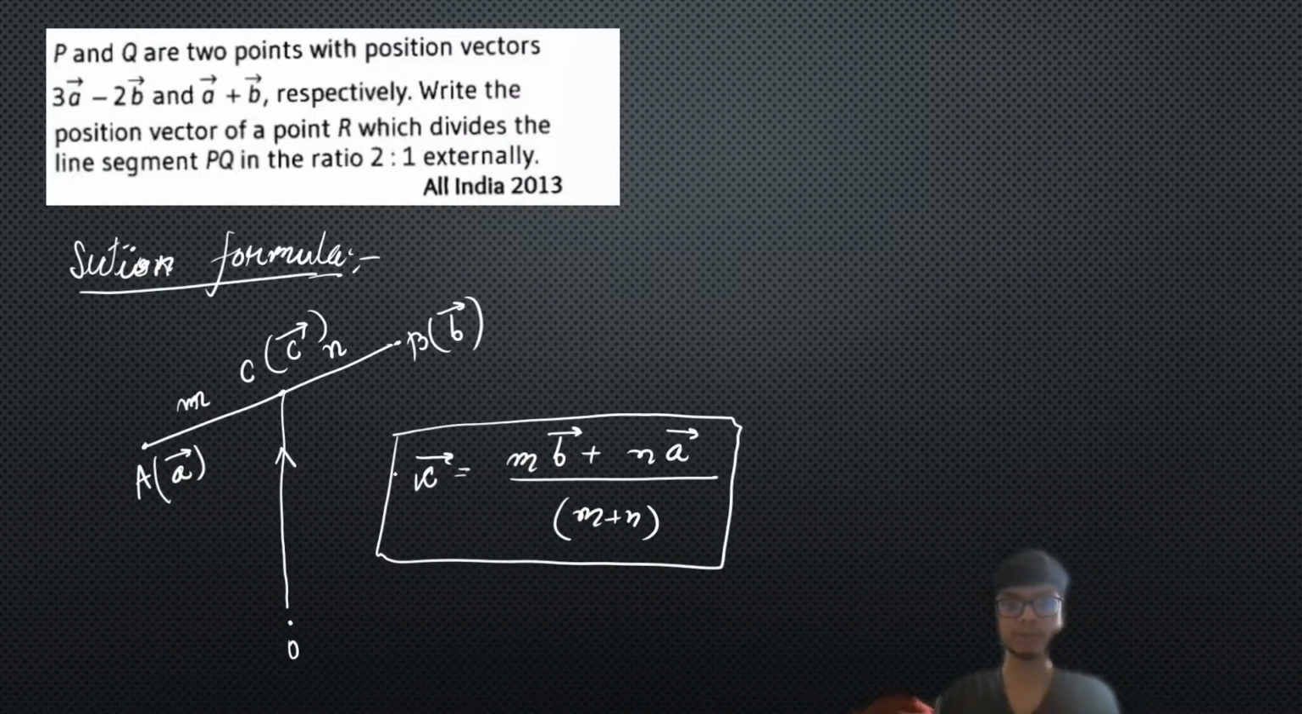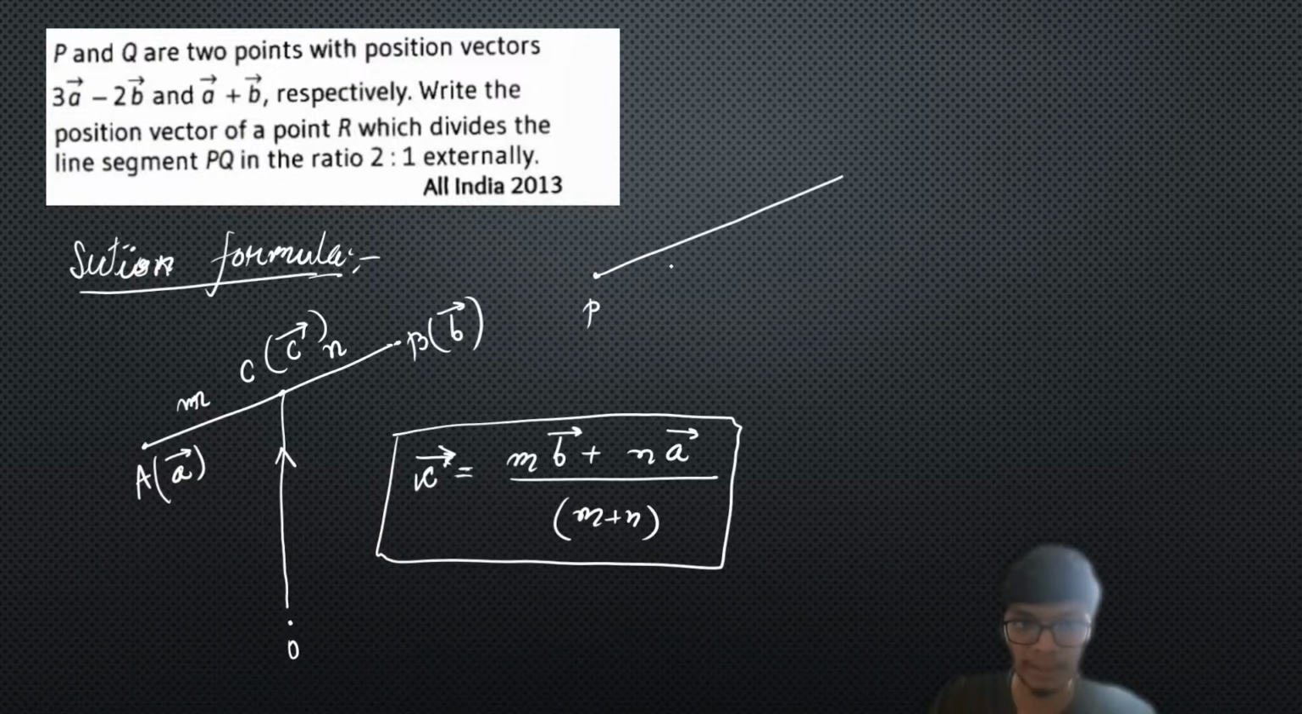If we apply this over here, we will get the coordinate of the position vector C, right? In this way we have to solve this problem. So let us try to understand what is the problem given over here. We have two points, point P and point Q, right? And the given position vector has this.